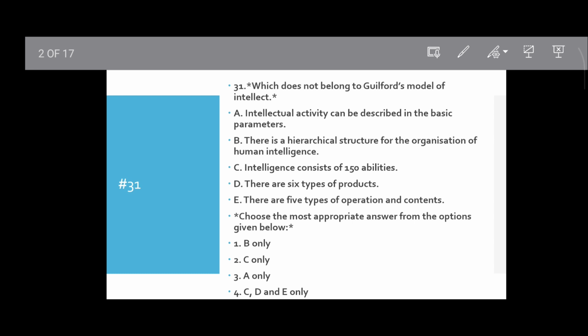As you know, Guilford's structure of intelligence model describes intelligence in terms of operation, content and product. If we consider the first, it had 120 elements. Then it had 150 elements. Now it has 180 elements. So it also had 150 elements, so intelligence consists of 150 abilities will also be correct.